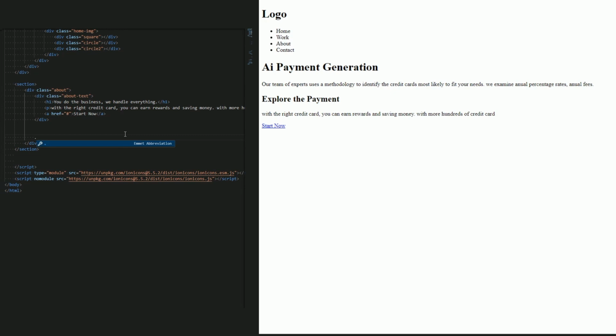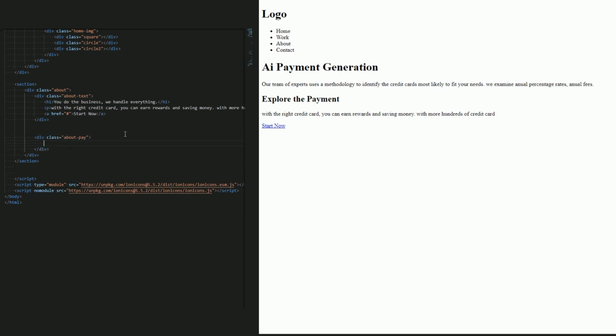Okay, now think, what code can make boxes be in the same line or in another line? The same line is display flex, and another line is flex-direction column. So we create flex-direction column for this because these three divs are on another line, as you can see, and this is why we create about pay, to let all the boxes that are here be on the next line. Okay, now inside our box, I see three boxes that have icon and title in the same line. Yup, we use display flex to be in the same line.